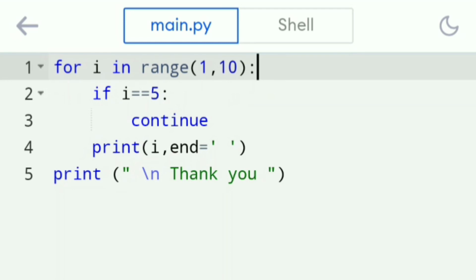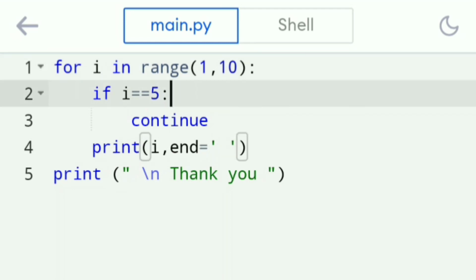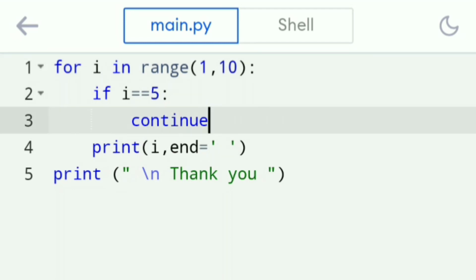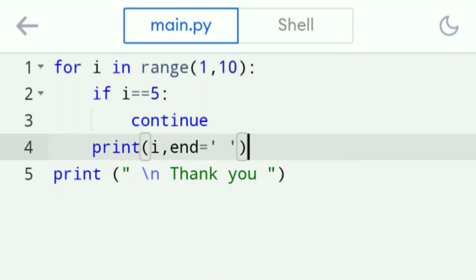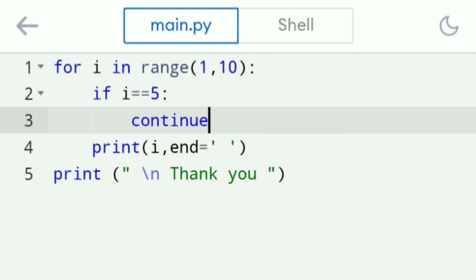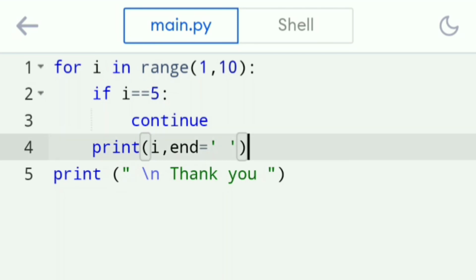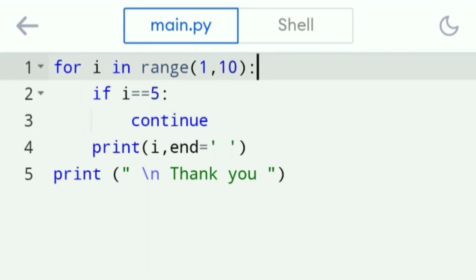That particular number, 5, will not be printed because this continue keyword is not going to give the chance for the print statement to execute, so it goes back to the loop. That is the thing that happened. I hope you have understood this continue.